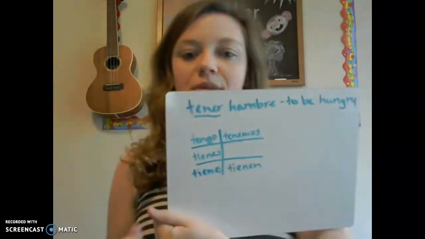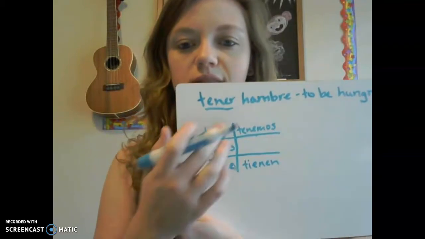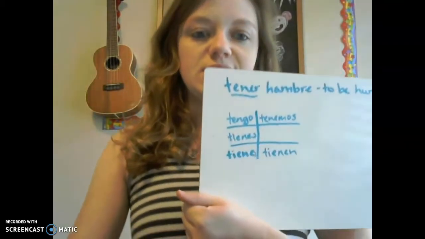Okay. These are the conjugations. So, tengo, tienes, tiene, tenemos, tienen. So let's use another one. Let's say tener sed. Tener sed means to be thirsty. Now, if I want to say we are thirsty, I would say tenemos, or nosotros tenemos.